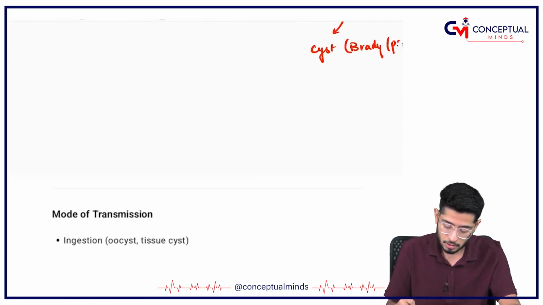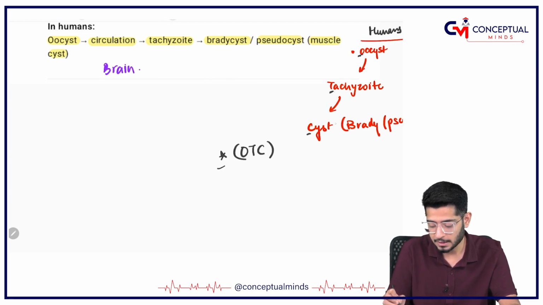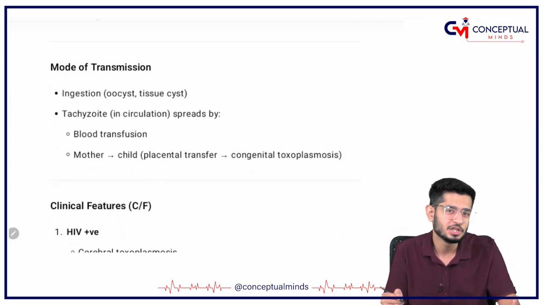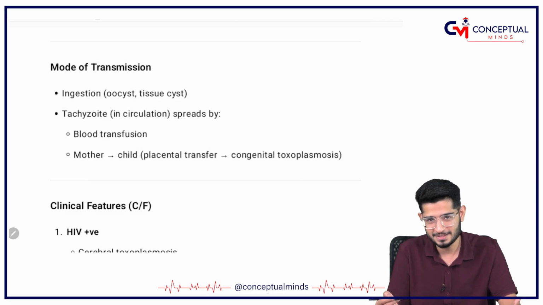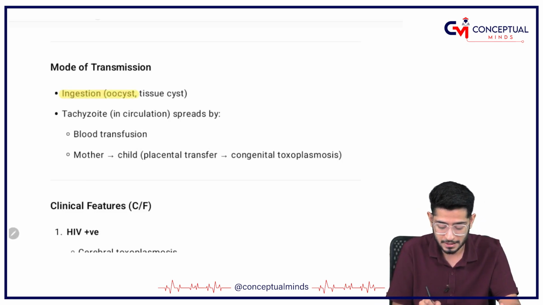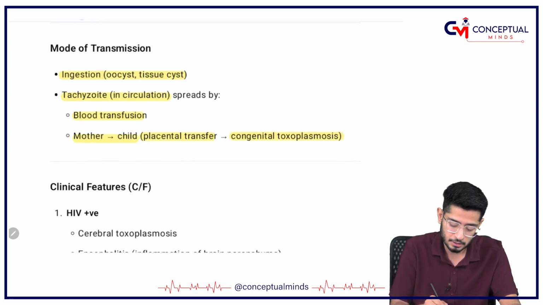Okay, now if you are a techno person, you must know what OTG means. So OTC is the mnemonic: oocyst, then tachyzoite, and then the cyst, the bradycyst and the pseudocyst. It's actually OTG cable, not the OTC, but you can remember. Mode of transmission is going to be ingestion, just like the oocyst and the tissue cyst can be ingested. Tachyzoite is in the circulation, I told you, by blood transfusion and mother to child placental transfer, that is responsible for causing congenital toxoplasma.